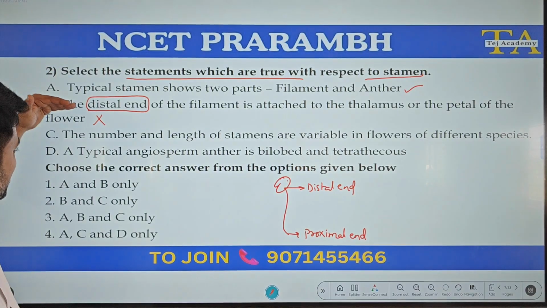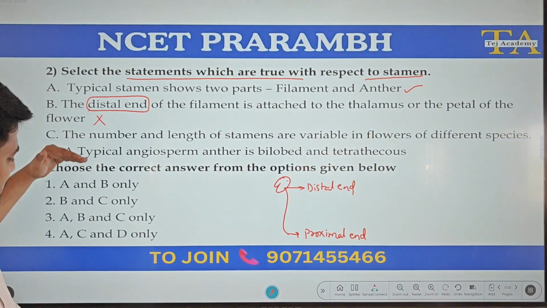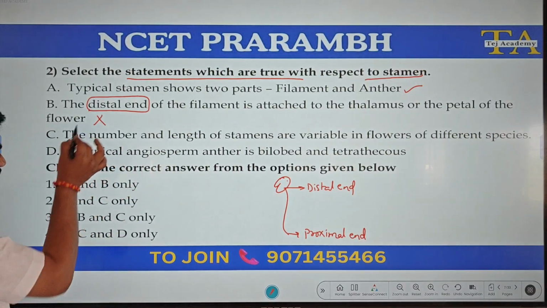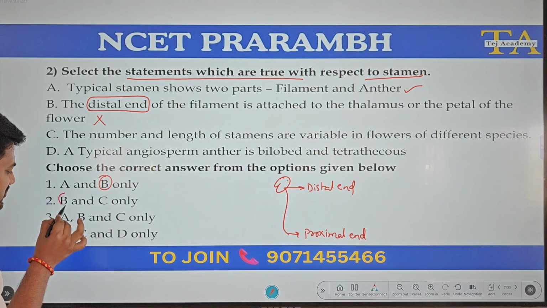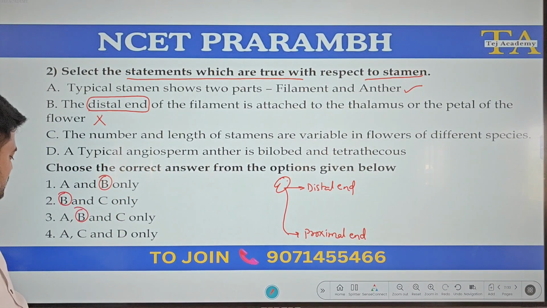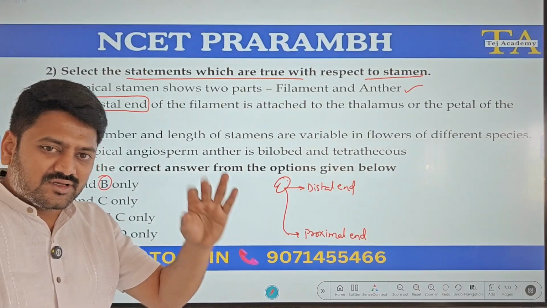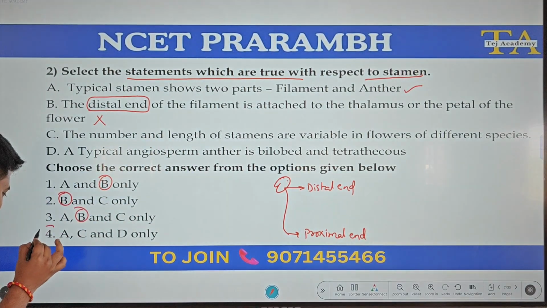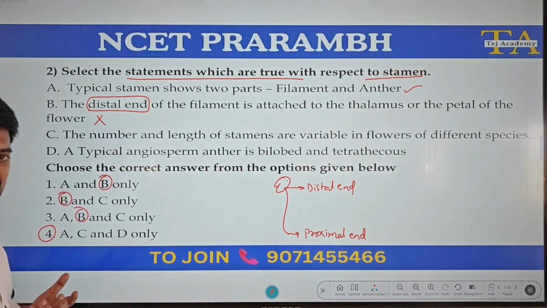Let us see, based on these two, can we identify the answer? In the options A, B and C, wherever B is there, that is going to be a wrong option. So, the first 3 options are having B as the wrong option. So, obviously, the left out will be the 4th one. This is the correct option.